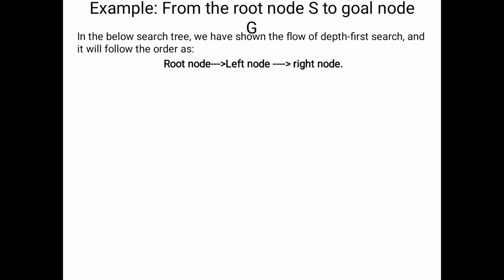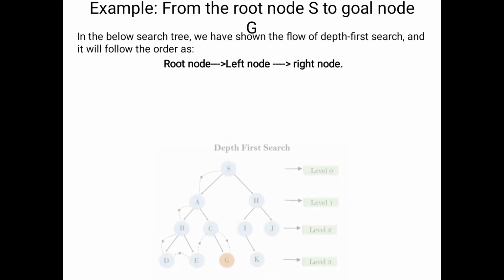First we consider the root node, after that we move to the left side, because here we consider the left path. After completing the left path, we move on. Are you understanding my point? First we visit the root node, then the left nodes. When all the left nodes are completed, only then will we move to the right side. Now we will see the example.